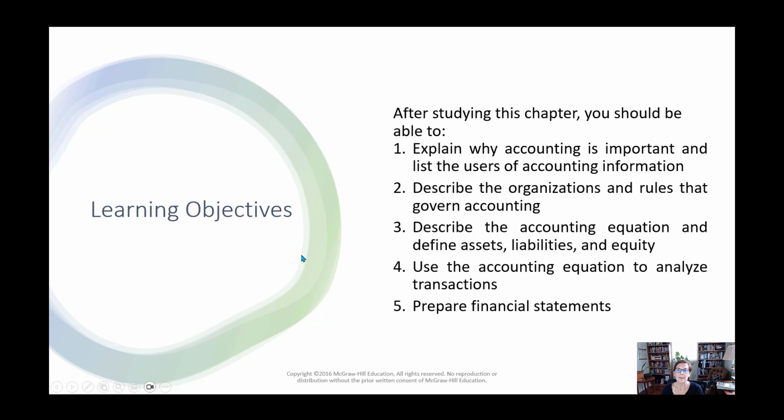All right? So when you're done studying this chapter, you should be able to explain why accounting is important and list the users of accounting information. Describe the organizations and rules that govern accounting. Describe the accounting equation and define assets, liabilities, and equity. Use the accounting equation to analyze transactions and prepare financial statements. Wow, that sounds like a lot, right?